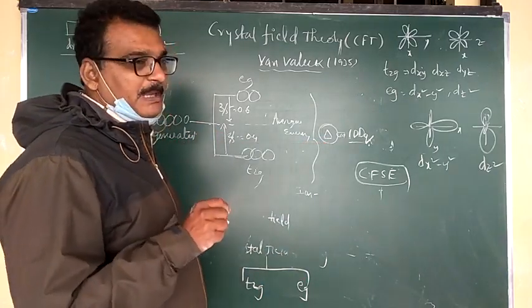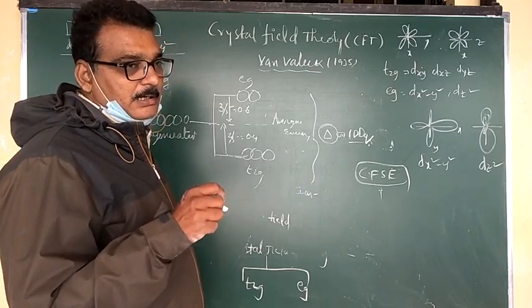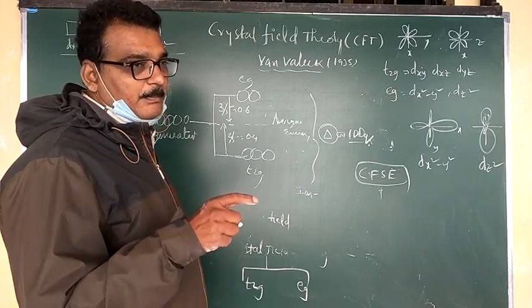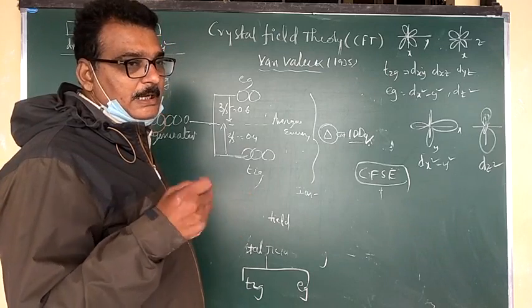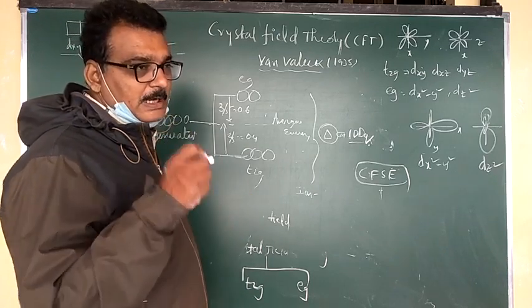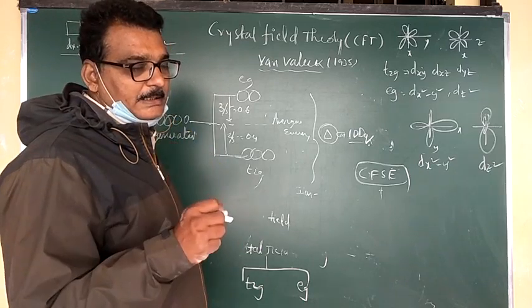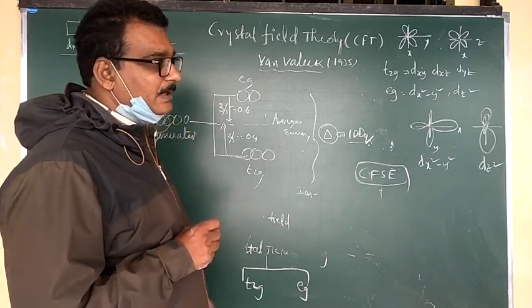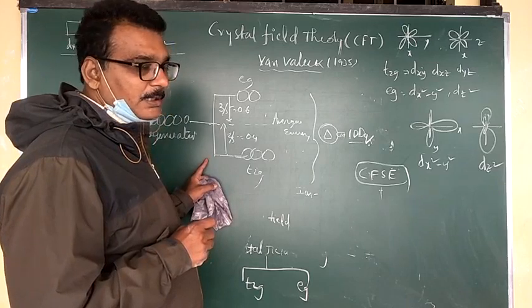This is applicable to octahedral complexes and tetrahedral complexes. How to calculate the crystal field splitting energy for octahedral and tetrahedral complexes is a very important application. So how do the orbitals divide into two sets? Number one is T2G and the other is EG. The energy difference between these two is called the crystal field splitting energy.